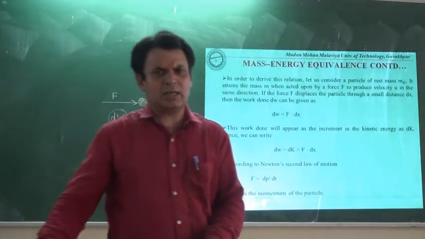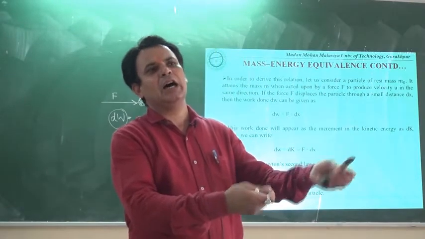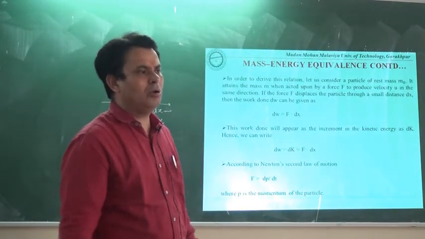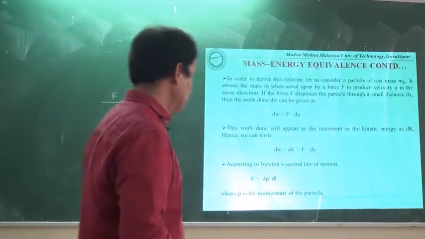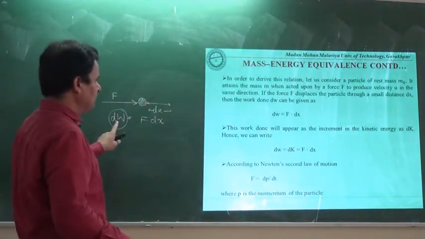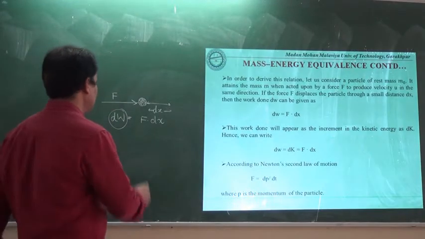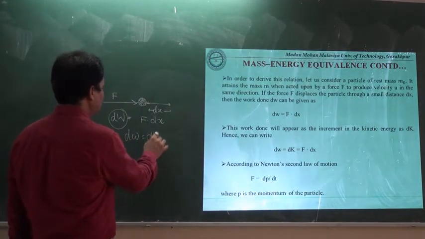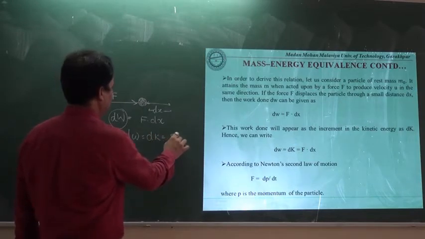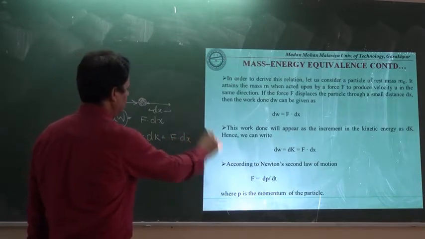Since it has started to move with high speed, all the work done on the particle will appear as kinetic energy. That's why dW, the work done on that particle, will be equal to dK, and this dK will be equal to F dot dx.